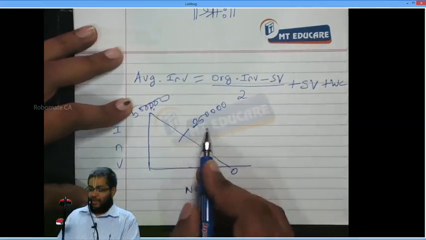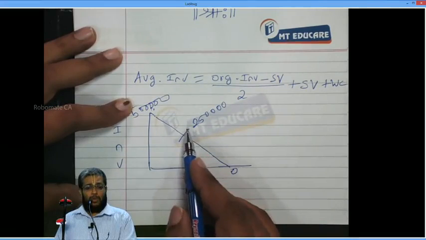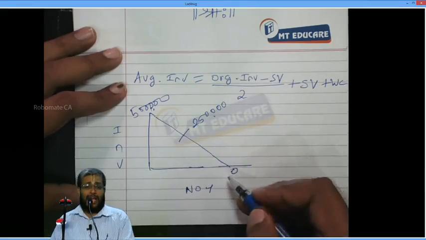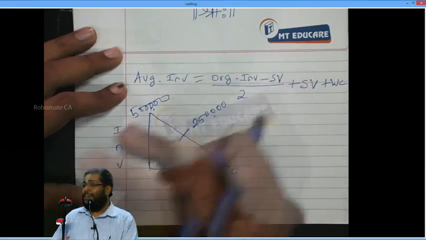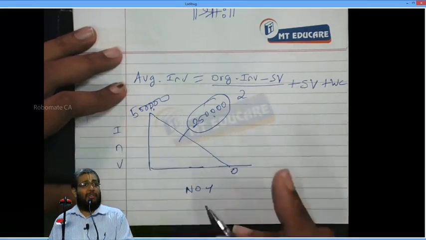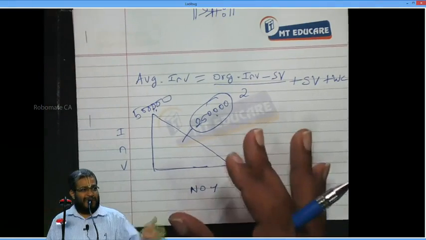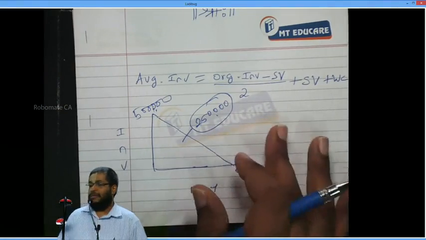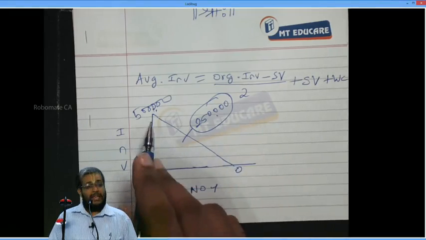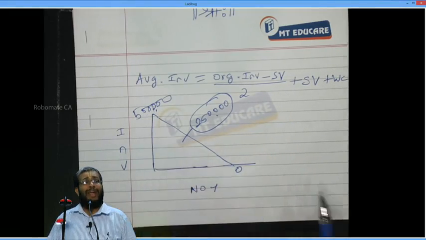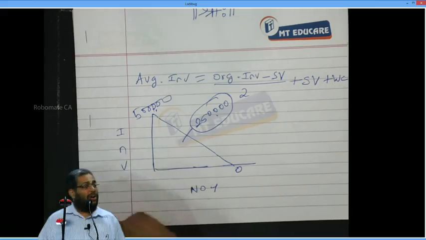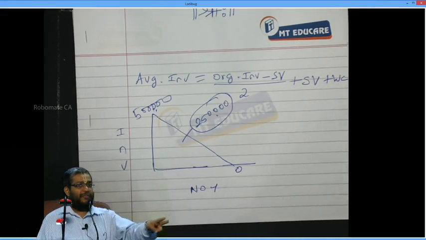2,50,000. Sometimes I am on the lower side, sometimes I am on the higher side. First few years I am enjoying an asset costing more. Yes or no? Last few years I am enjoying an asset costing lesser. It will even out against each other, and on an average my investment in this machine is not 5 lakhs. Investment is only 2,50,000, because the investment is a depreciating investment. Everybody yes or no? In point number 1, that is why I have divided the original investment by 2, because investment may be 5 lakhs, but I don't enjoy a 5 lakh asset throughout the life. Last day I enjoy a 0 asset, and first day 5 lakhs. On an average, I am enjoying an asset worth 2,50,000. That is point number 1.